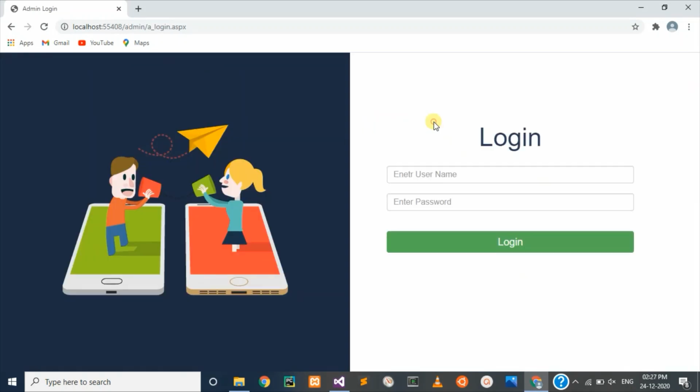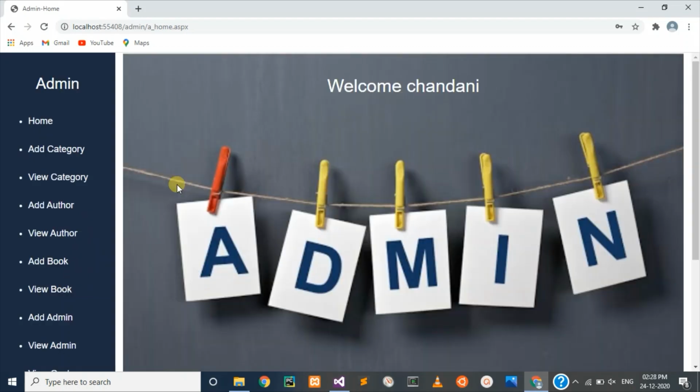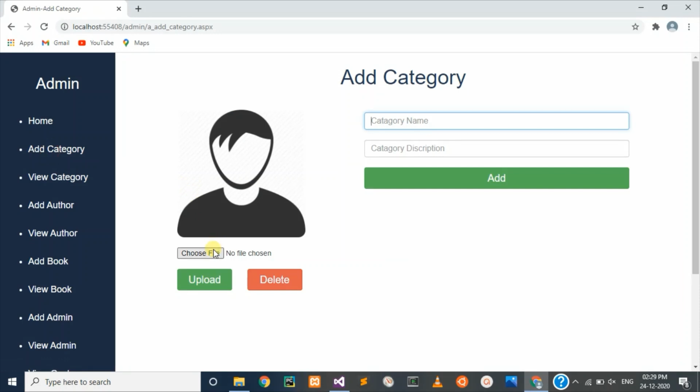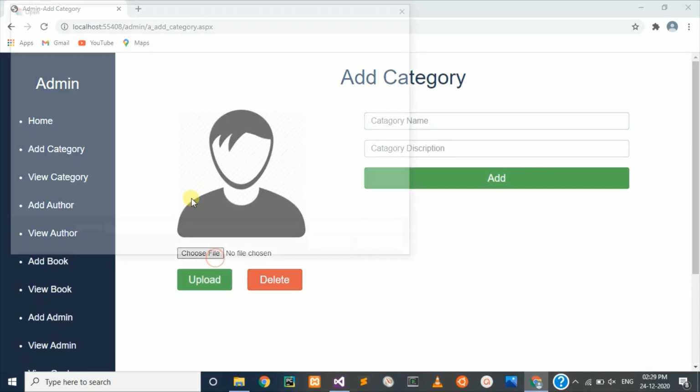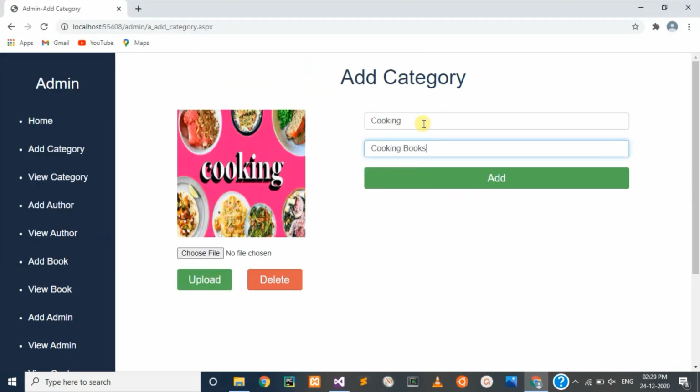So this is the admin side of my bookstore website, and this is the login page for admin. Admin cannot do anything without login. Here is a greeting for admin, and here I am going to add a category. For this I am going to choose a file and upload.